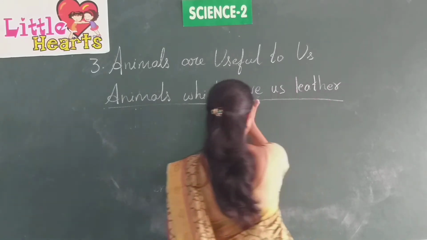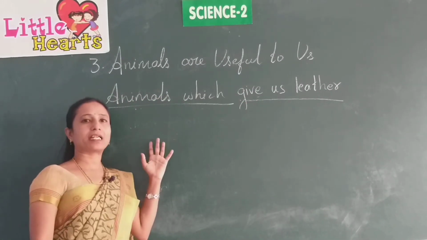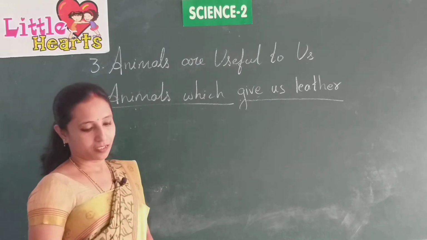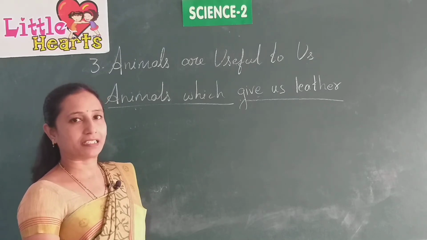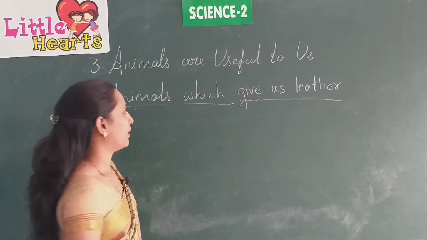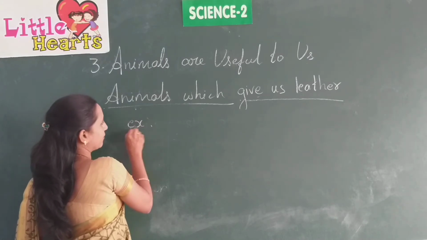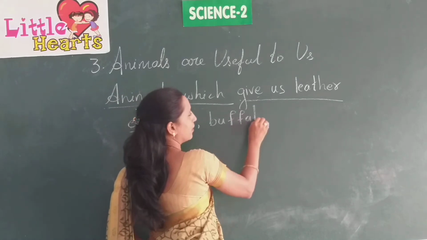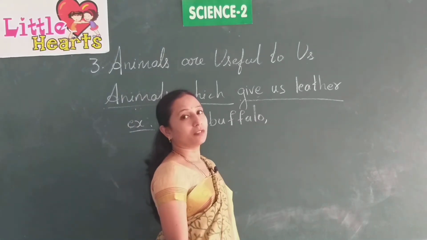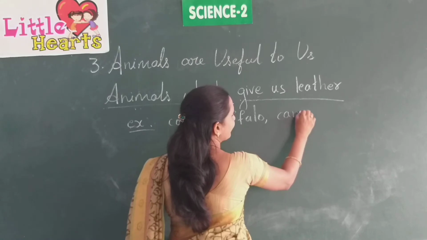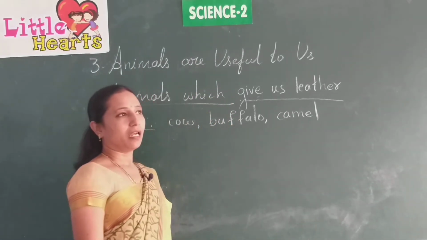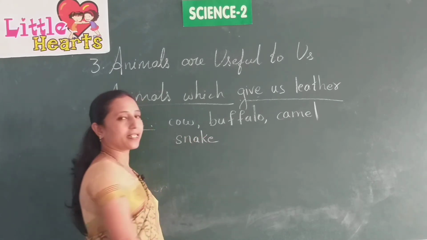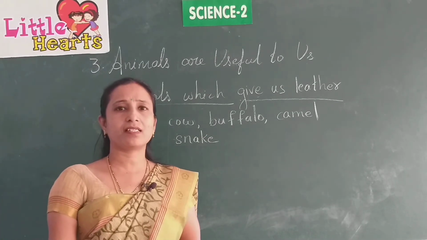Which give us leather. So, from where do we get leather? We get leather from animal's skin. So, which animal's skin is used to make leather? Examples are cow, buffalo, and also camel and snake. These are examples of the animals which give us leather.